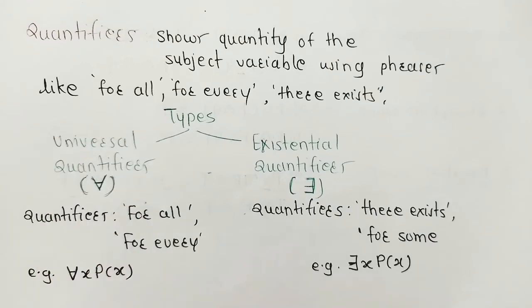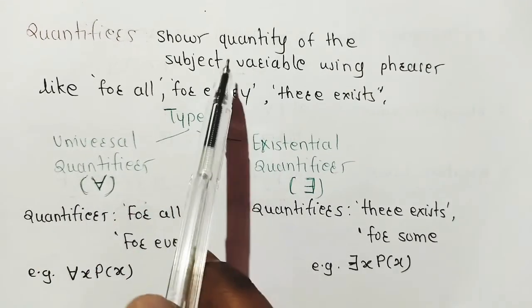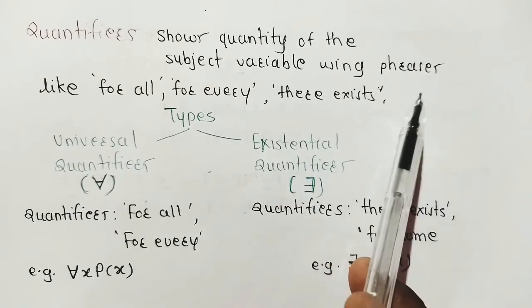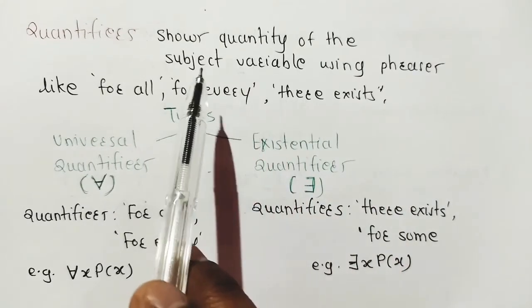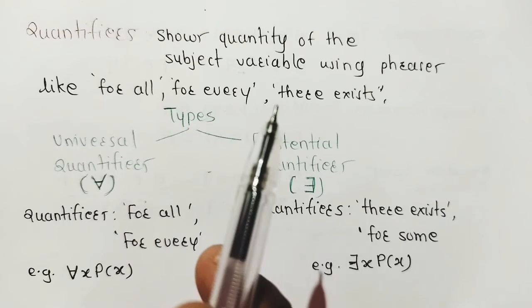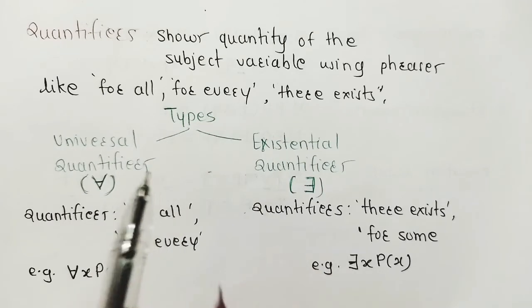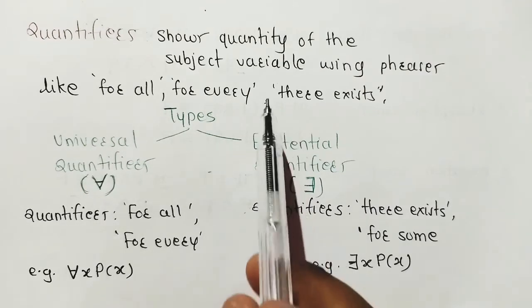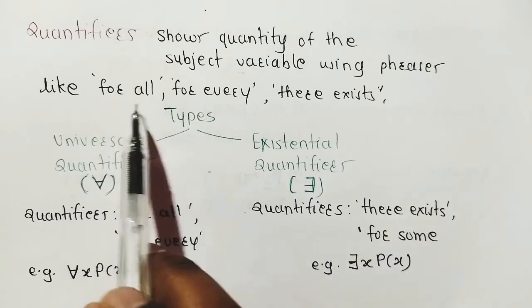Next, quantifiers. What are the quantifiers? Quantifiers are nothing but they show the quantity of a subject variable using phrases. Quantity of subject means what? If there are 4 students in a classroom, 4 students is nothing but the quantity of students. We say for all students, for every student, for all, for every. This is nothing but the quantity of the students. Sometimes we say there exist, for a few students, some students. This is the quantity: some, few, for all, for every. So to show the quantity of the subject variable, these are the phrases: for all, for every, there exist.